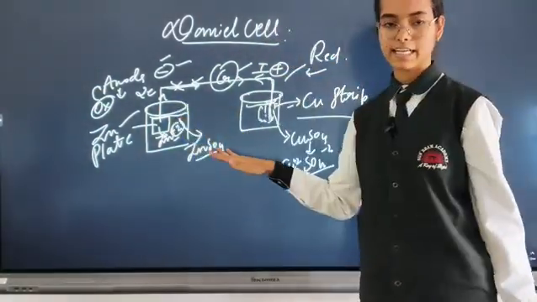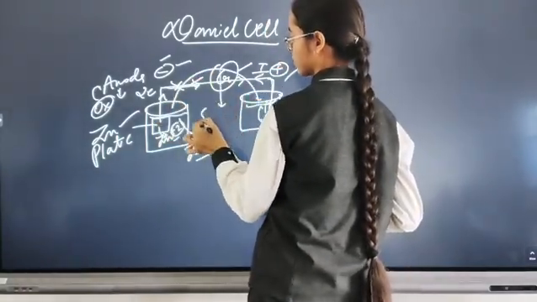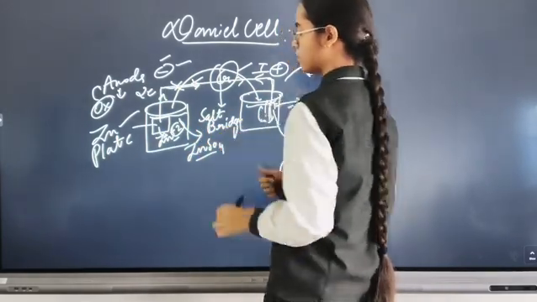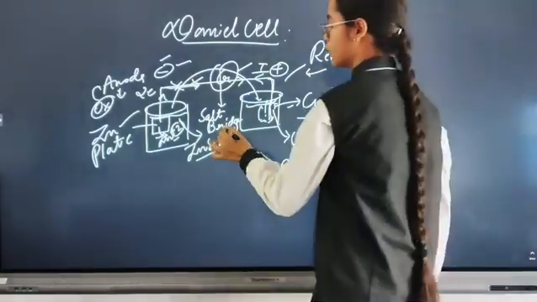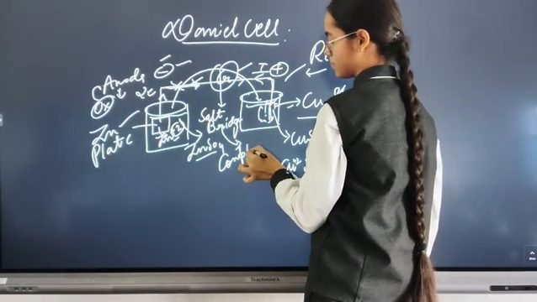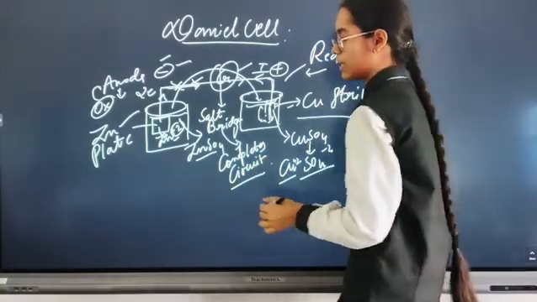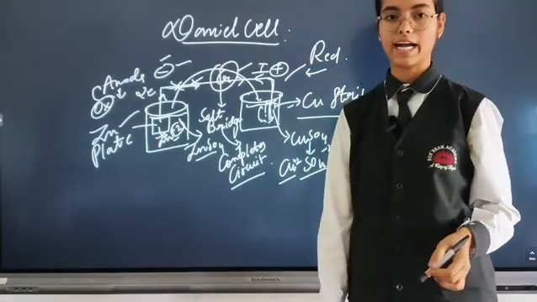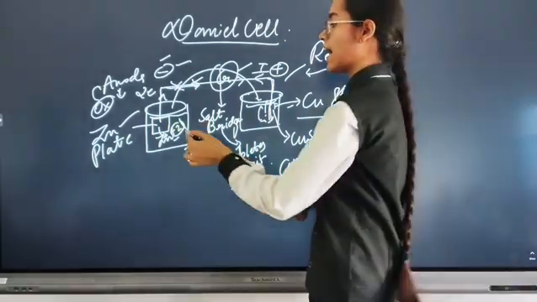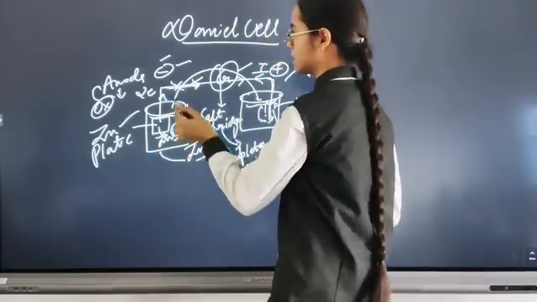Now if I ask, is this circuit complete? Definitely not, because we need to add a salt bridge. What is the work of a salt bridge? The salt bridge neutralizes the entire reaction and completes the circuit. Now, what is the electrolyte? Electrolytes are the liquid substances in which the dissociation of ions takes place, and electrodes are the metal rods which are dipped in the electrolyte. So this was the Daniell cell.